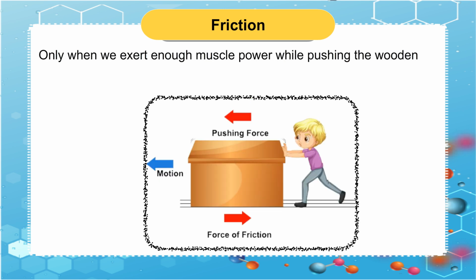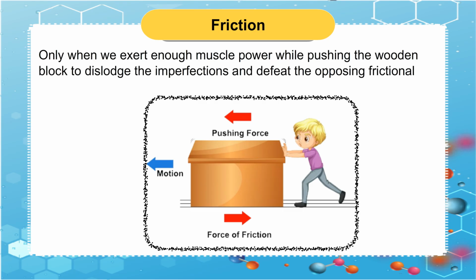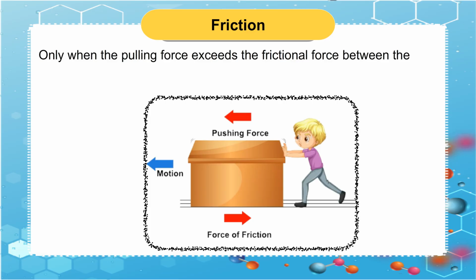Only when we exert enough muscle power while pulling the wooden block to dislodge the imperfections and defeat the opposing frictional force will we be able to move the block. Only when the pulling force exceeds the frictional force between the surfaces will the wooden block start to move.